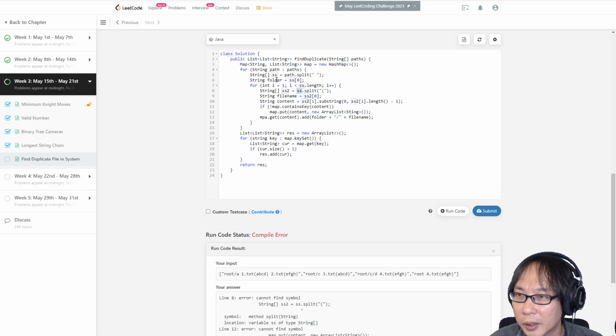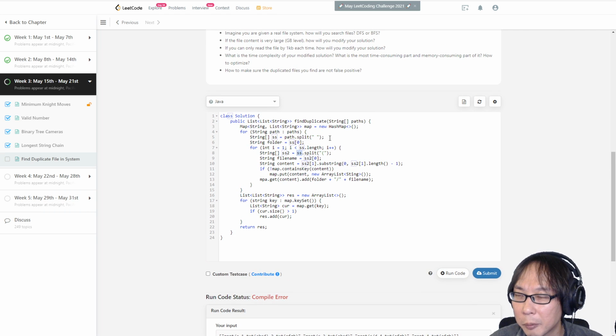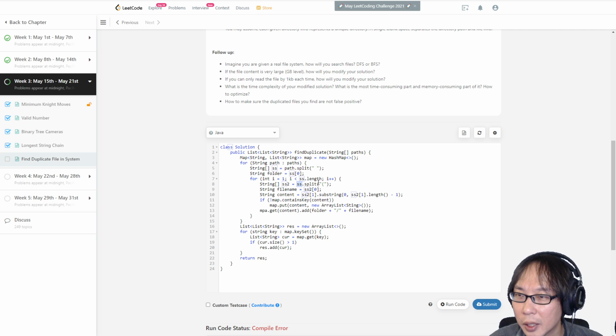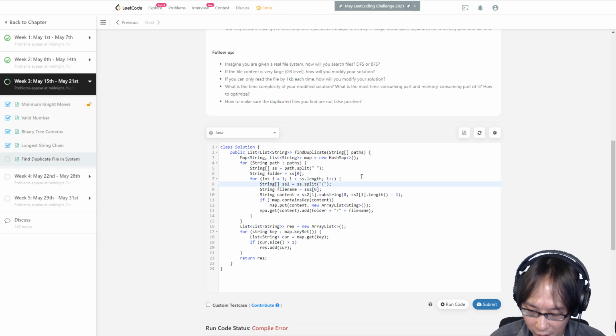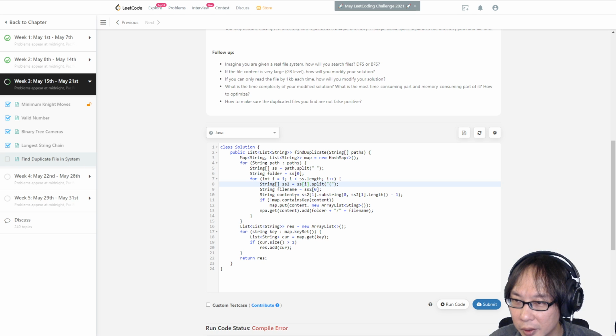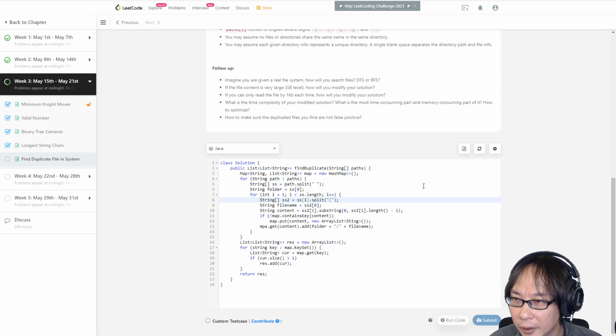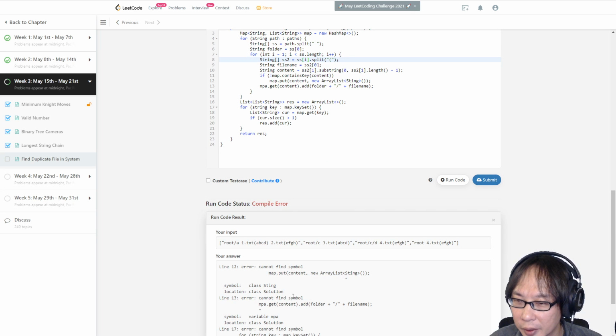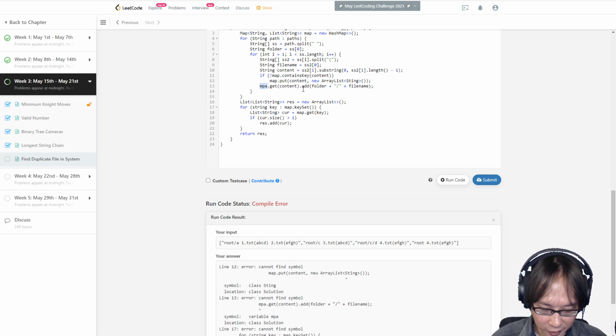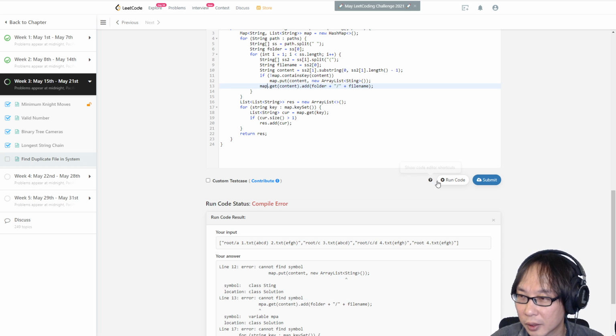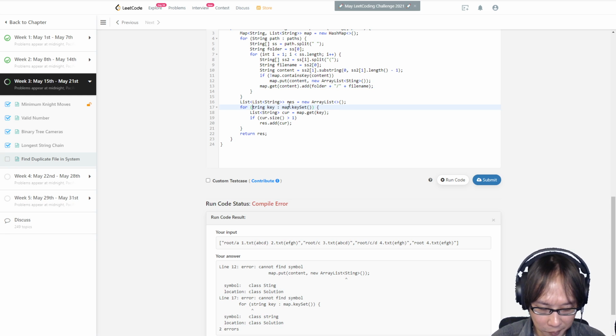SS is the path split, and then so folder is this. So SS, do I have more missing things? God. 13. Typo. Oh my God. 17 is.